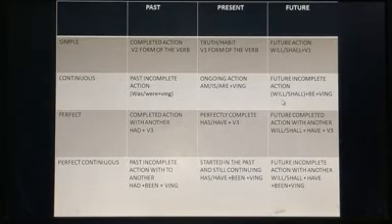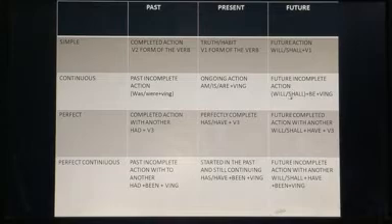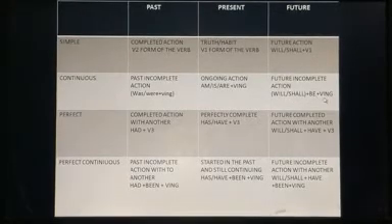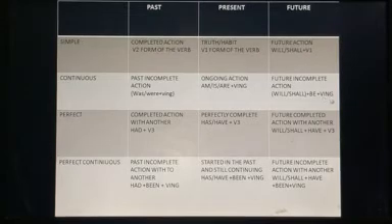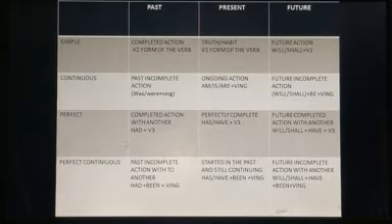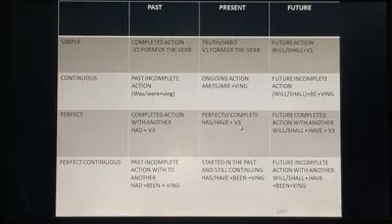And what is the future continuous tense? It is used for future incomplete actions. And what is the form of the verb? Will, shall be plus verb ing form. Now what is the present perfect tense? It is used for action which is perfectly completed. Has or have plus V3 form of the verb. That means the past participle form of the verb.